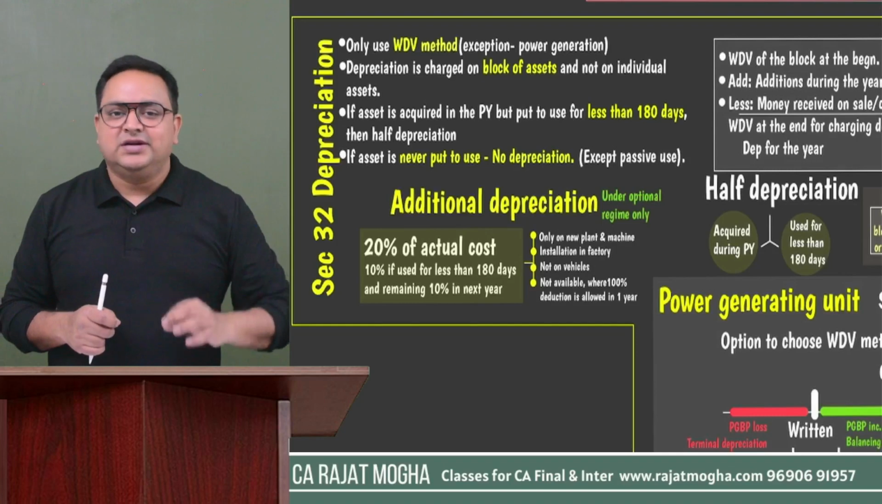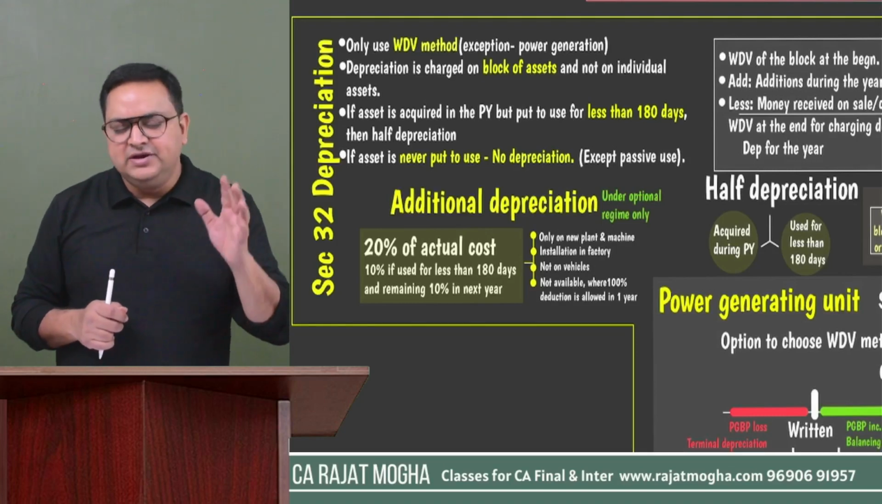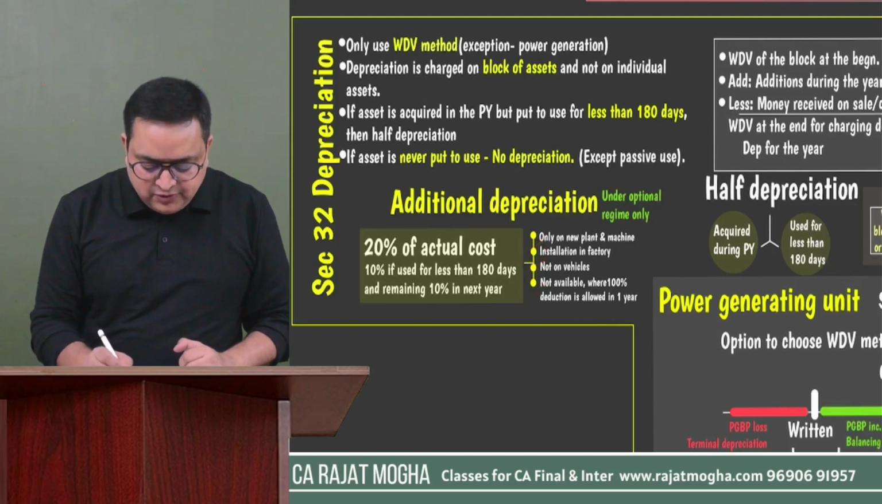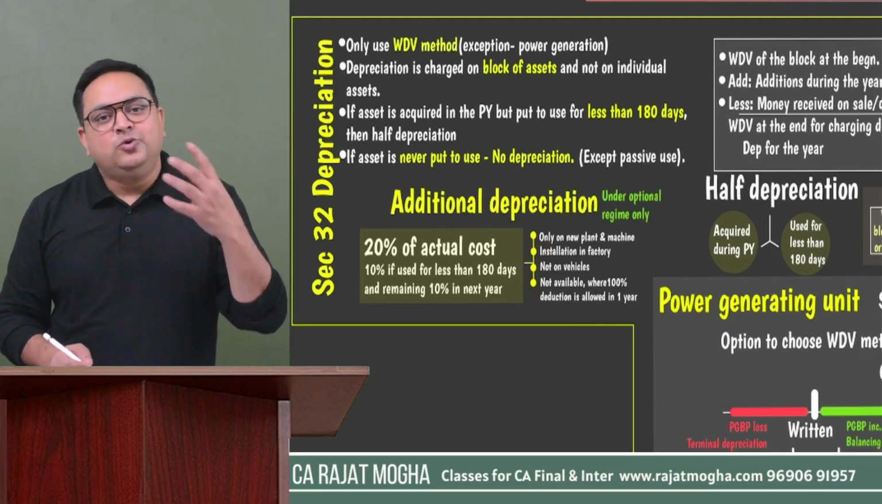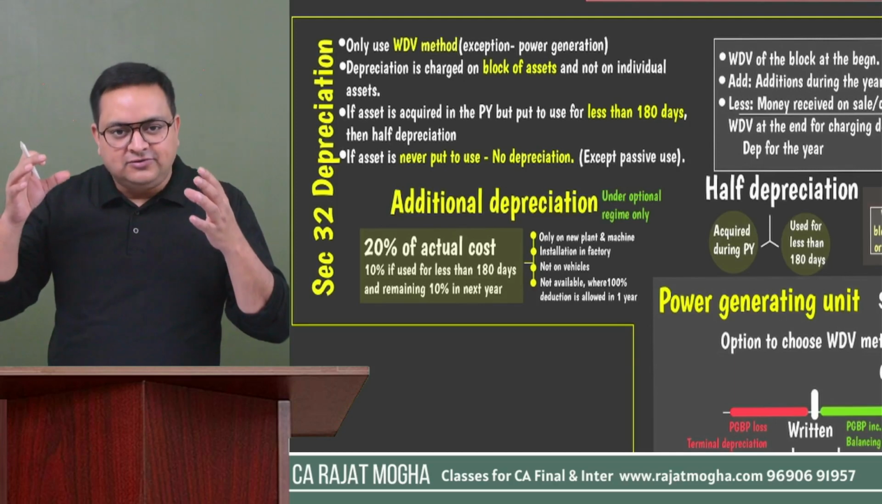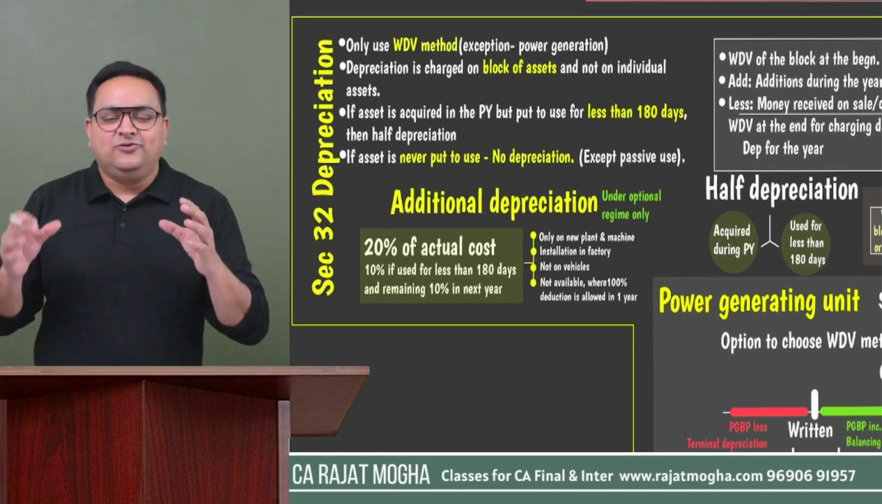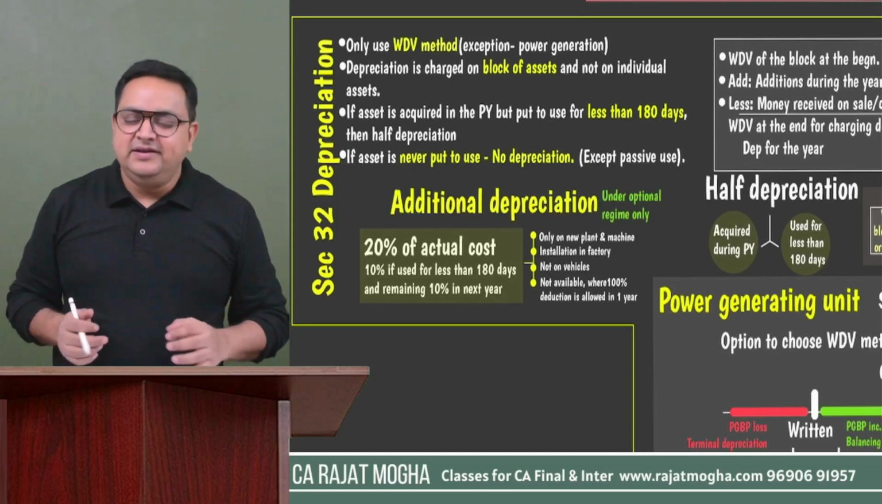On that, we don't charge additional depreciation, right? We only charge normal depreciation in that case. But if these conditions are satisfied, then you will be charging additional depreciation. How much? 20% of the actual cost. Whatever is the actual cost of that machine, that should be a new machine. It should not be a second-hand machine.